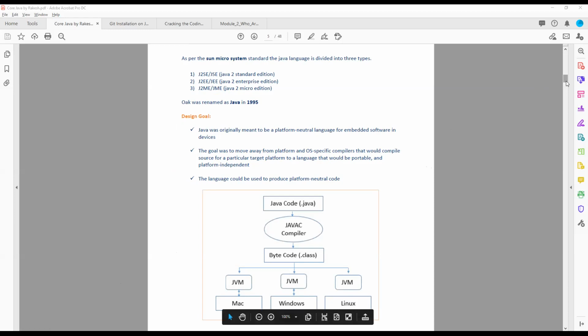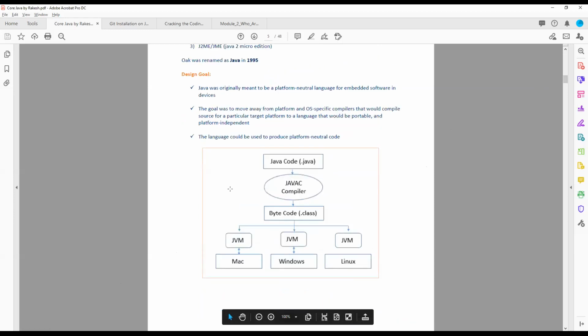Do you see the diagram? Yes, I can see it. What happens is, once you have written the code in .java form, you have one file of code. The name of this code is, for example, test. Some extension will be there. Every file has a certain extension, meaning after the dot, what kind of file it is and what kind of software is needed to process it and get its output.